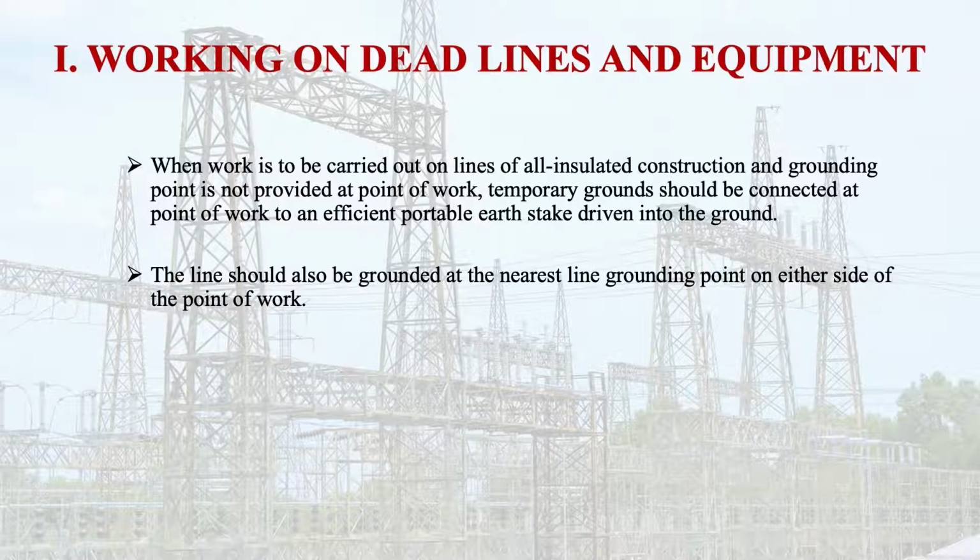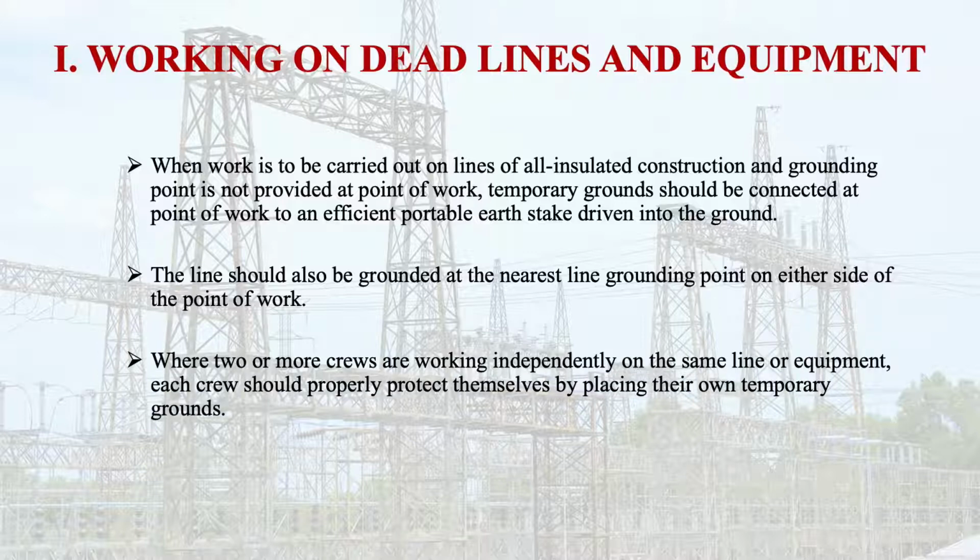The line should also be grounded at the nearest line grounding point on either side of the point of work for making a safe work environment. Where 2 or more crews are working independently on the same line or equipment, each crew should properly protect themselves by placing their own temporary grounds.